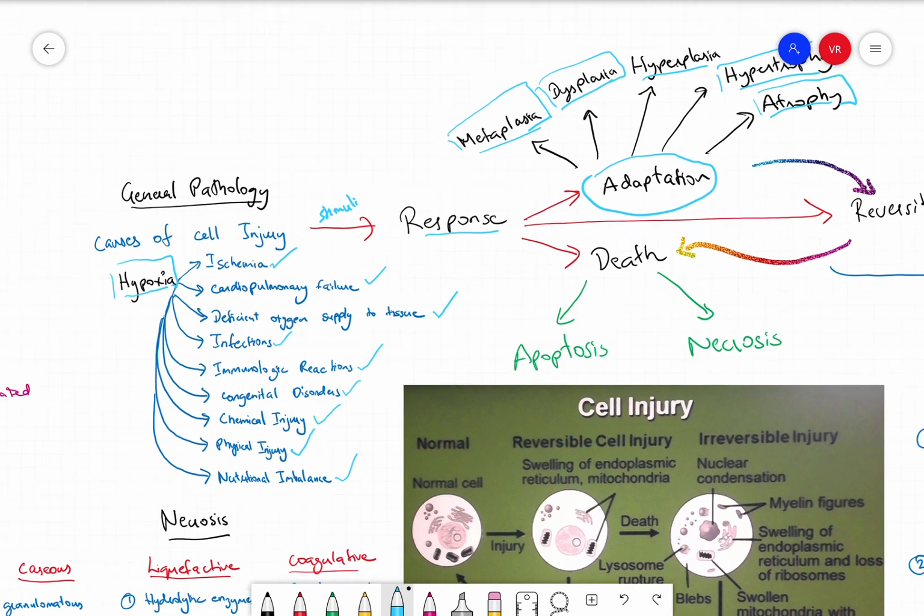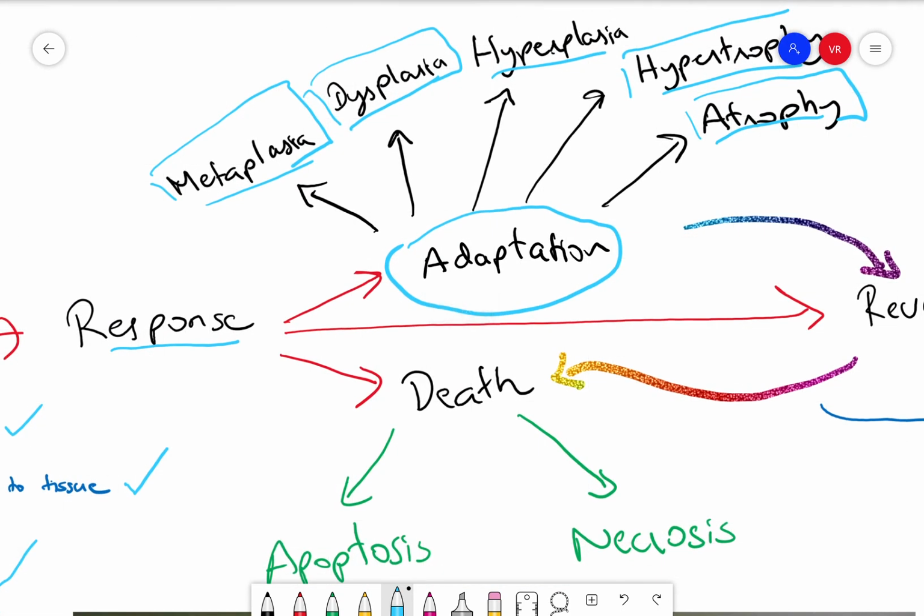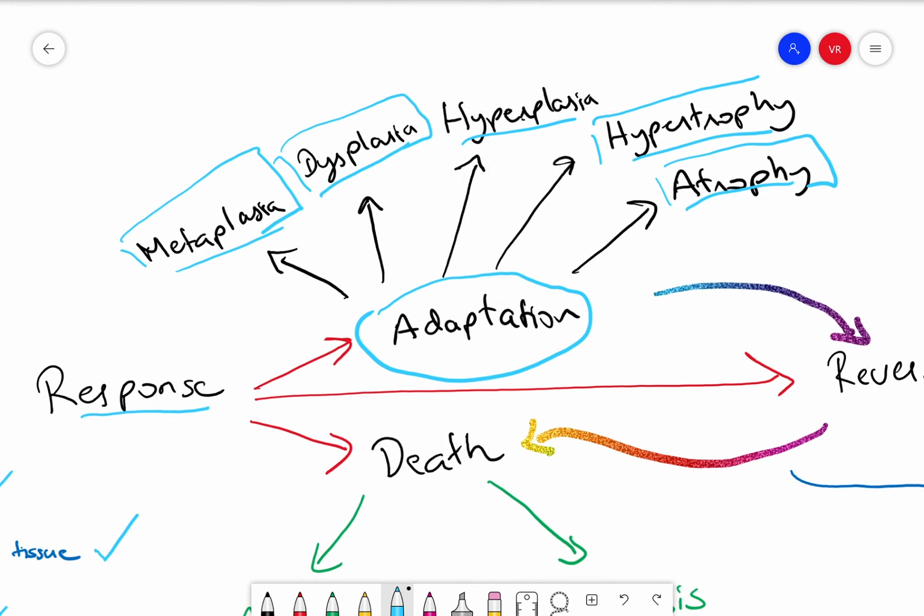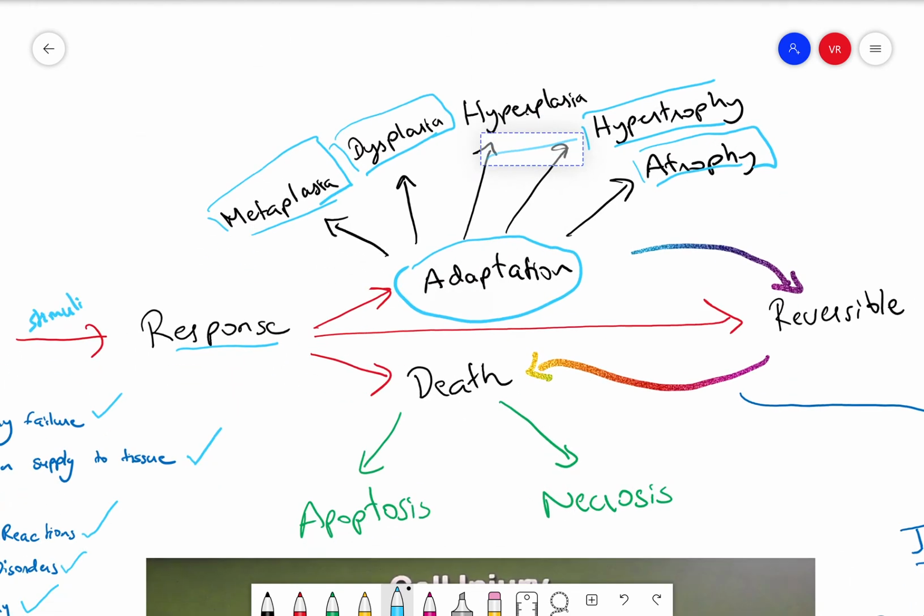When any of these are present, the first response the cell makes is to get adapted to it. There might be atrophy, hypertrophy, hyperplasia, dysplasia, or metaplasia, and all of these are reversible. As soon as the stimulus is removed, the cell goes back to its original number and size. So that would be about cell adaptation.